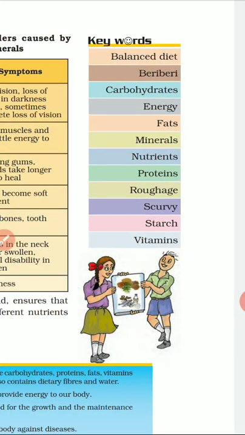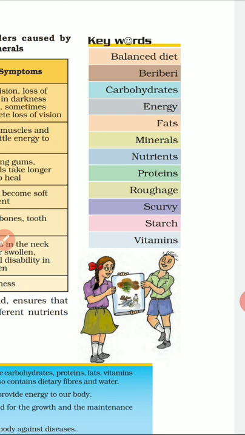Then what are carbohydrates? Carbohydrates are the source of sugars, that is starch. Then next, energy. What is energy? Energy is the capacity to do work. The capacity to do work of an individual is the energy. So energy is obtained from sugars and fats.